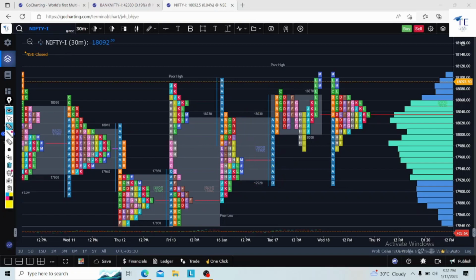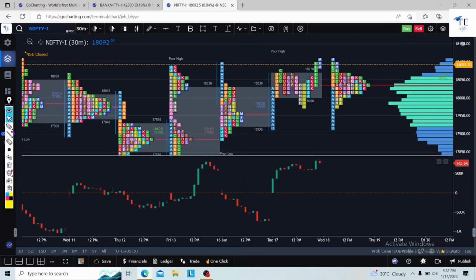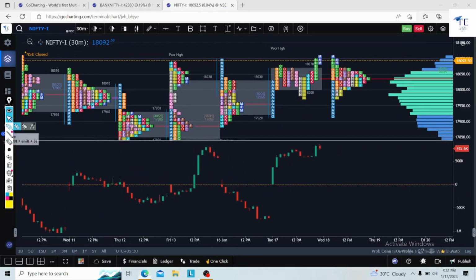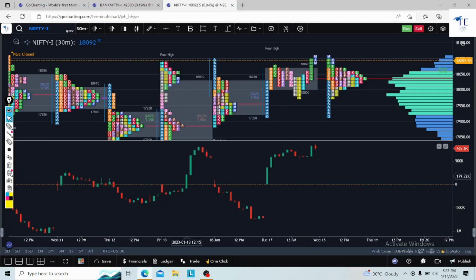And I will show you one more piece of information here. I have just plotted the delta also. In this delta, in the A period itself, a huge delta build-up happened. So these people will never simply leave you to the downside. These people are strong and they are holders. Then because of Bank Nifty, Nifty failed the auction and came down.